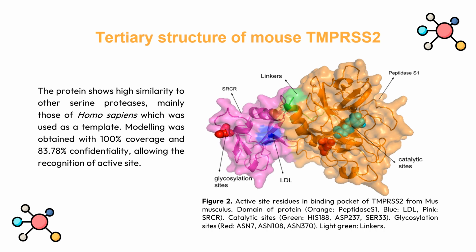Modeling was obtained with 100% coverage and 83.78% confidence, allowing the recognition of the active site. And here we can see the three domains of the protein: the low-density lipoprotein receptor, the scavenger receptor cysteine-rich, and finally the serine protease domain, which contains a conserved catalytic triad of amino acids such as serine, histidine, and aspartate.